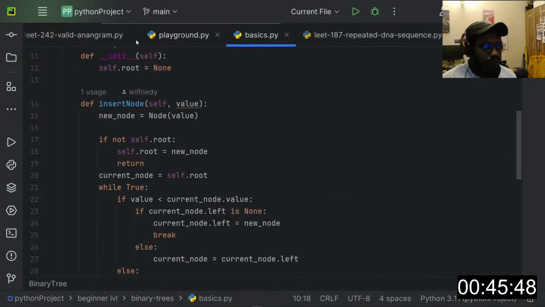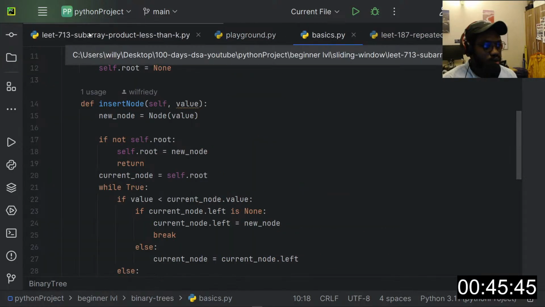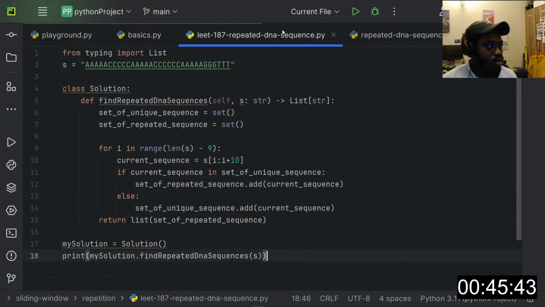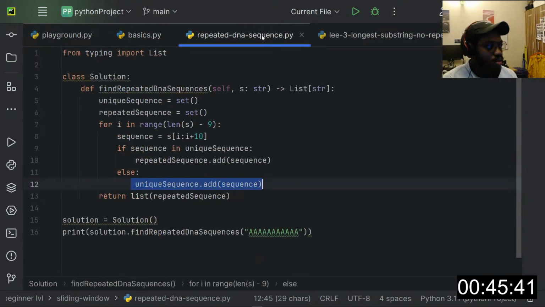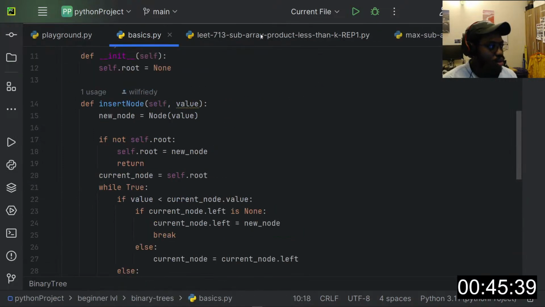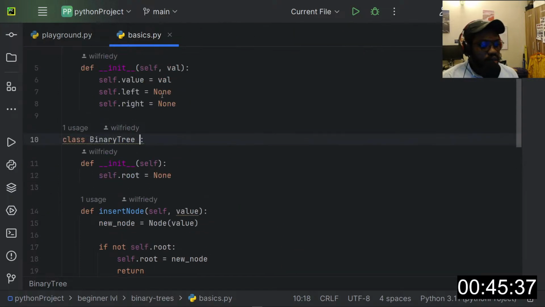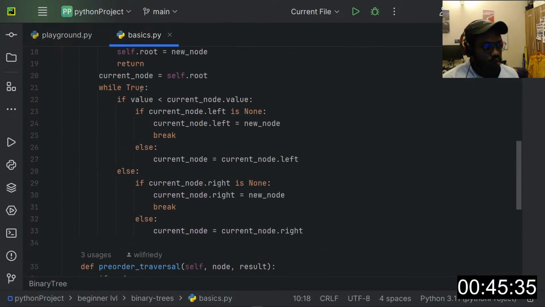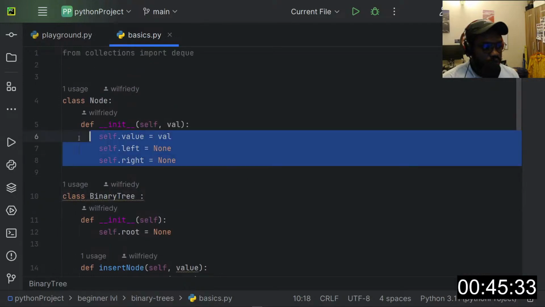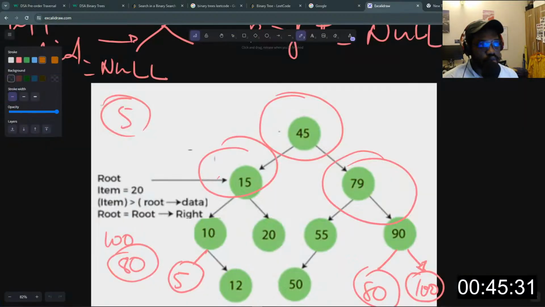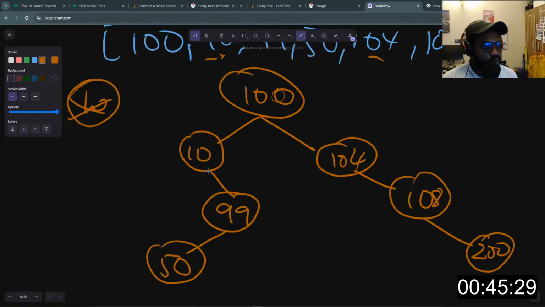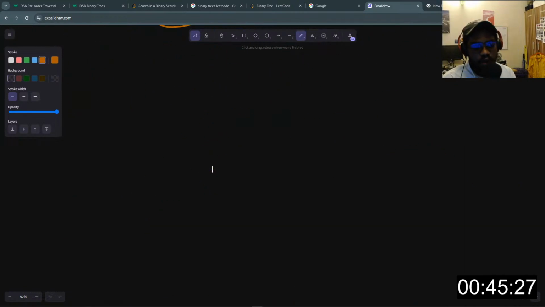Okay, so let me close all the other ones. Here, repeated DNA sequence. All right, so here is an implementation of a binary tree.